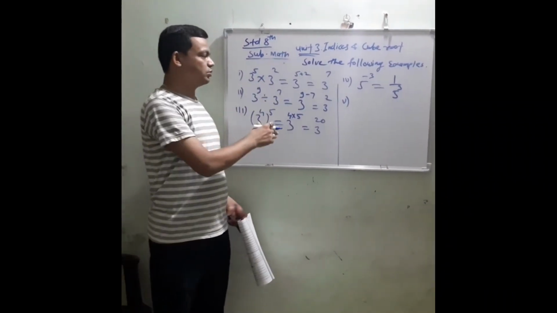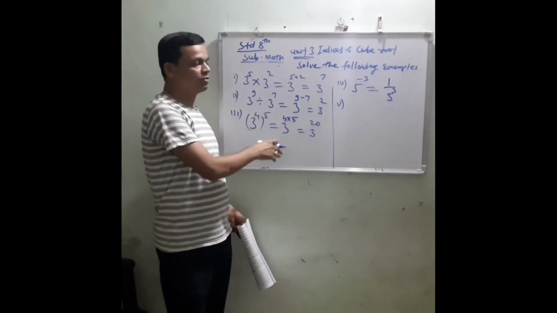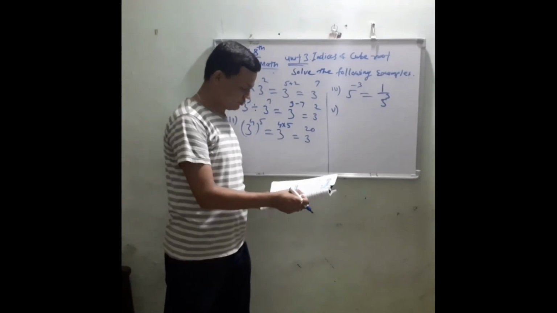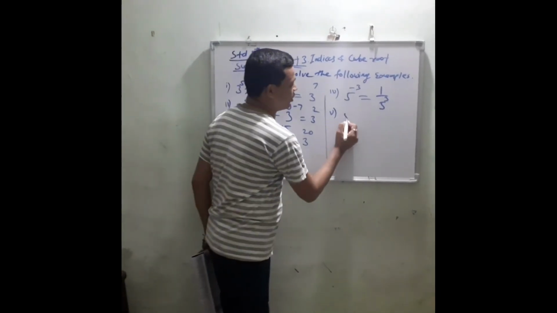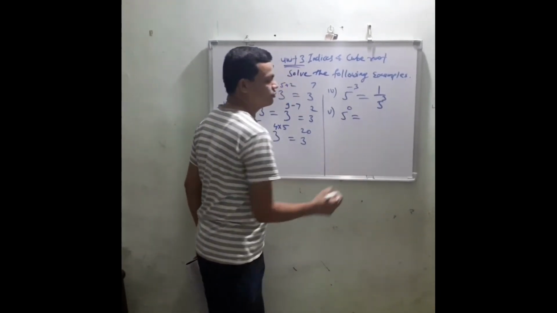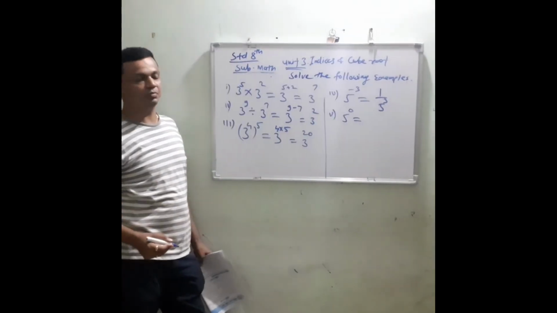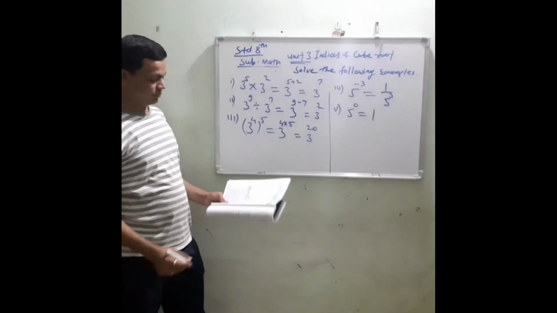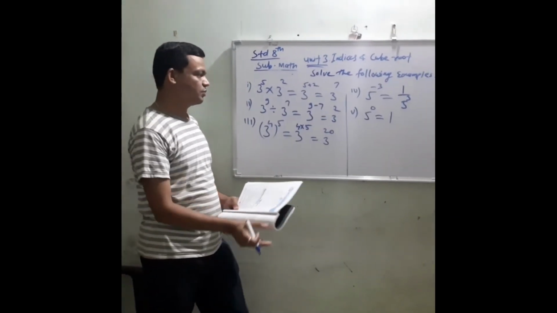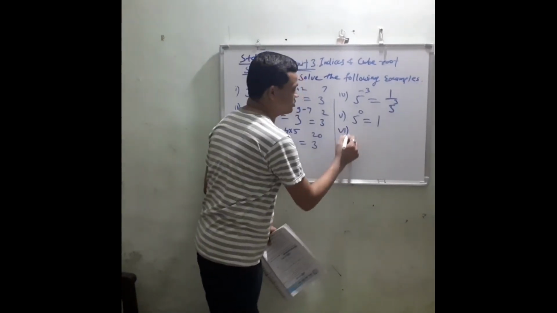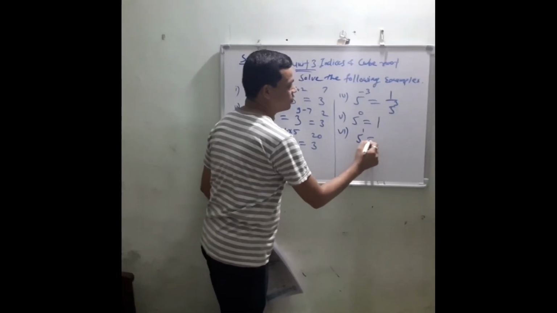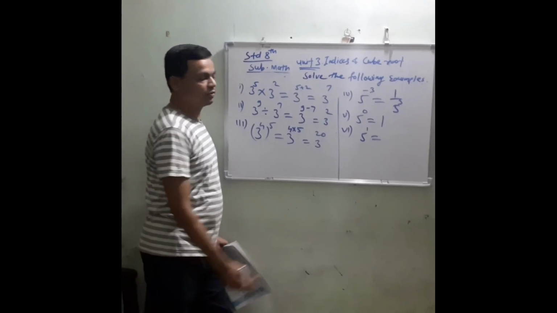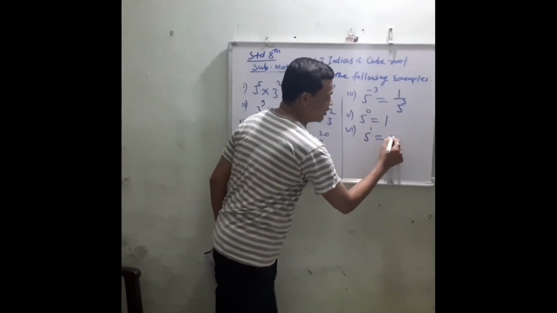So you have to solve this example with the help of laws of indices. Next one is 5 raised to 0. What is the answer of this example? 1, right? 5 raised to 0 means 1. Now next one is 5 raised to 1, simple. 5 raised to 1 is 5.